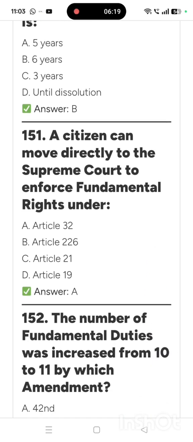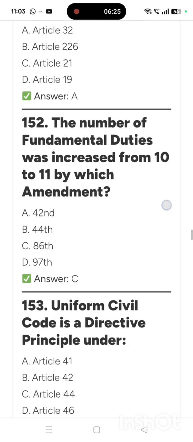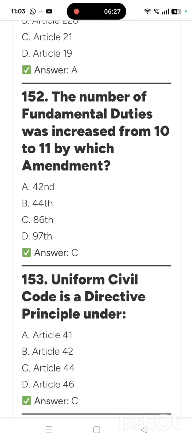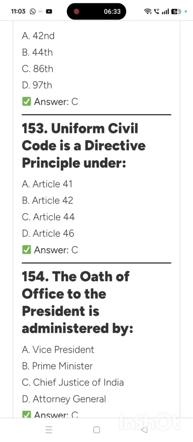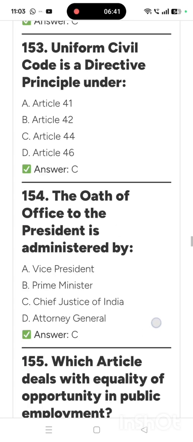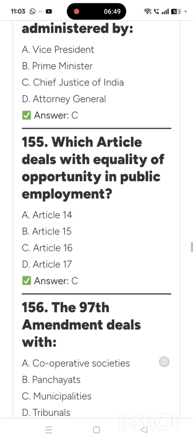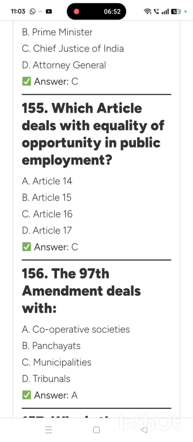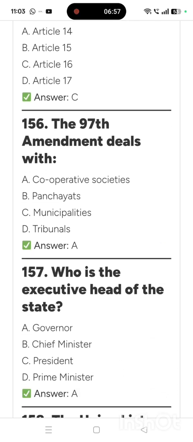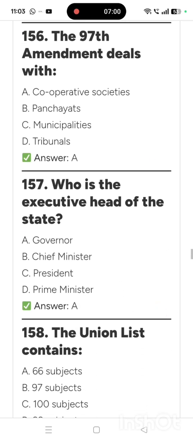A citizen can move directly to the Supreme Court to enforce fundamental rights under Article 32. The number of fundamental duties was increased from 10 to 11 by which amendment? 86th Amendment. Uniform Civil Code is a directive principle under Article 44. The oath of office to the President is administered by Chief Justice of India. Which article deals with equality of opportunity in public employment? Article 16. The 97th Amendment deals with cooperative societies.